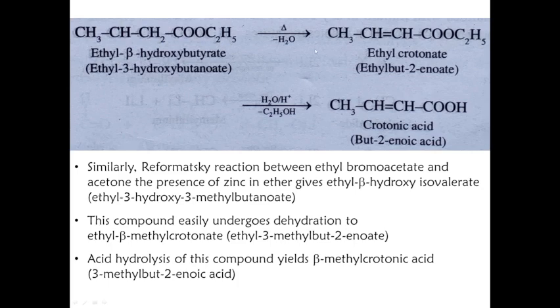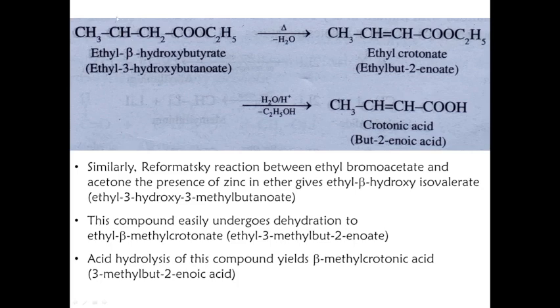On hydrolysis, the ester part will be hydrolyzed. Actually, there is something wrong with the structure. Here there will be an OH group, it is missing in this one.